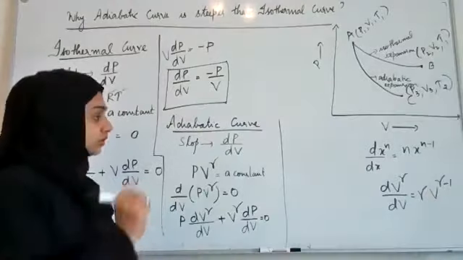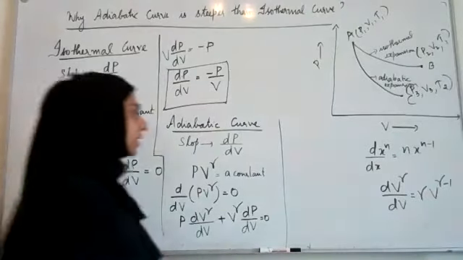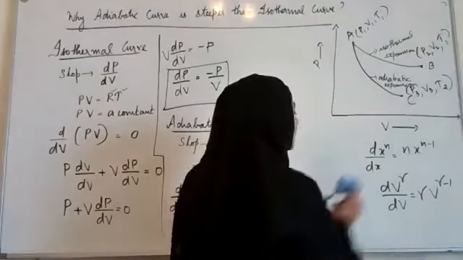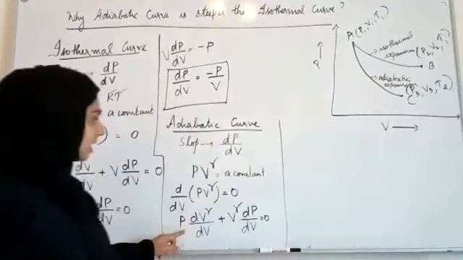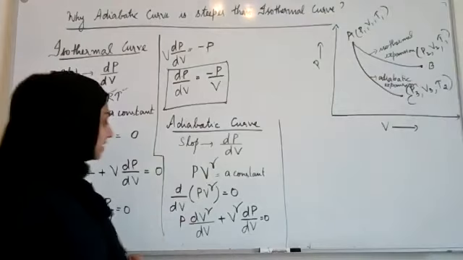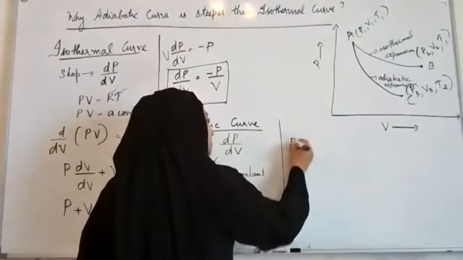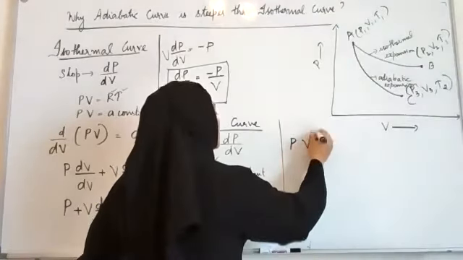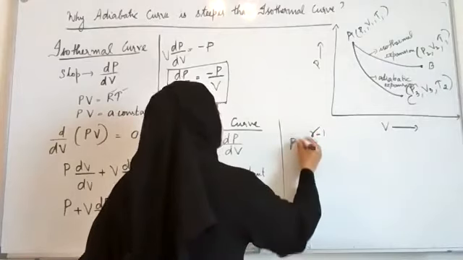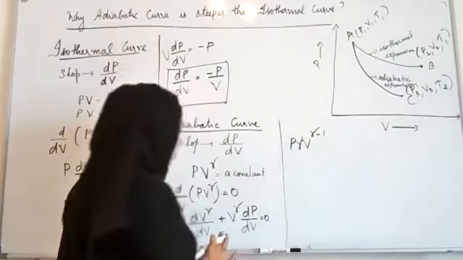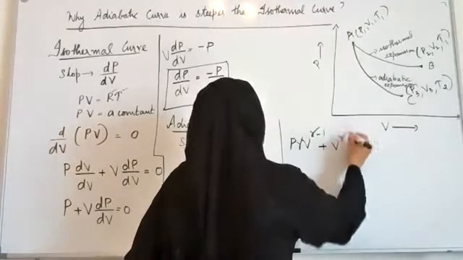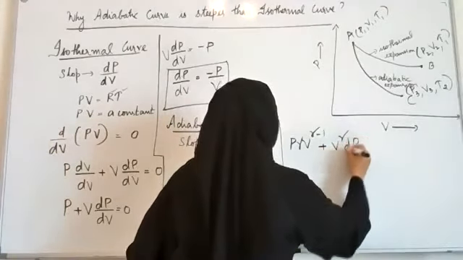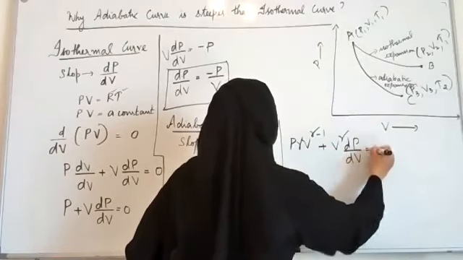So I'm going to write like that. So here I have P into gamma V raised to gamma minus 1 plus V raised to gamma into dP by dV is equal to 0.